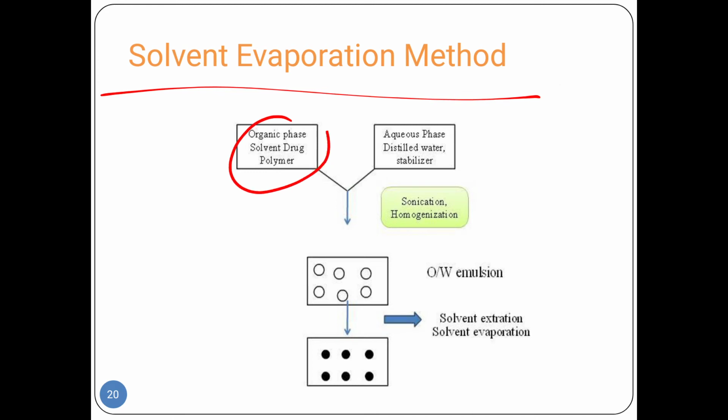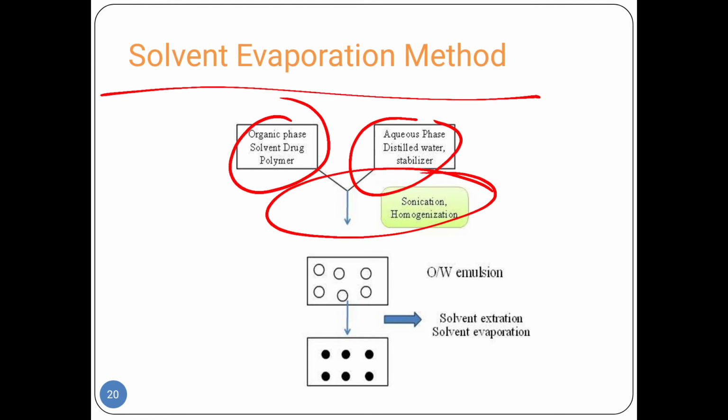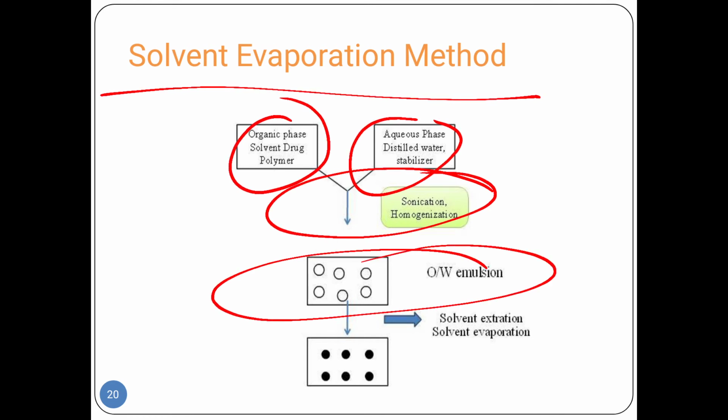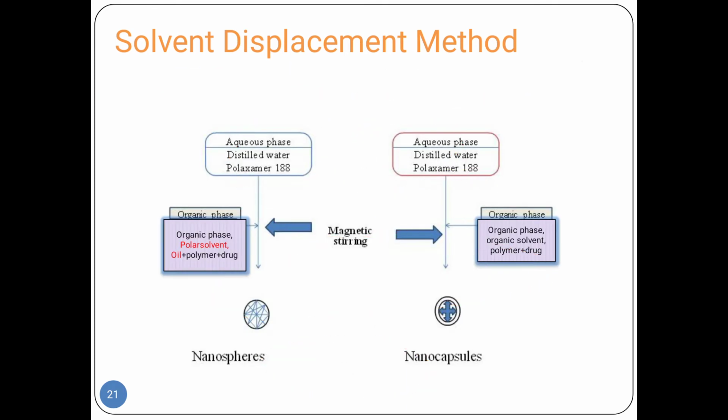We take this organic phase. There are a number of examples; you can search on Google, you get the idea. Solvent, drug, polymer, then we add the aqueous phase, distilled water, stabilizer, and sonication and homogenization. Then we get the oil in water emulsion. Then we add the solvent extraction. Then we get the nanosphere or nanocapsule.